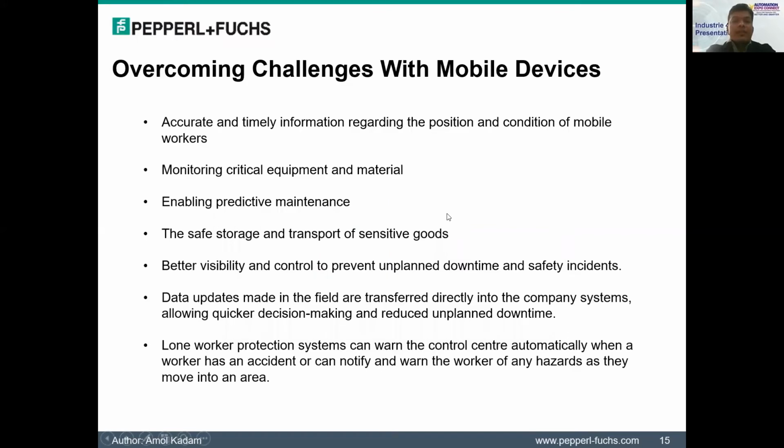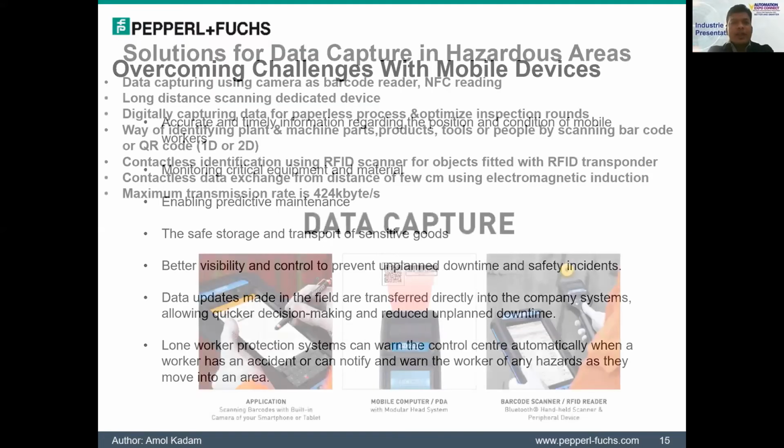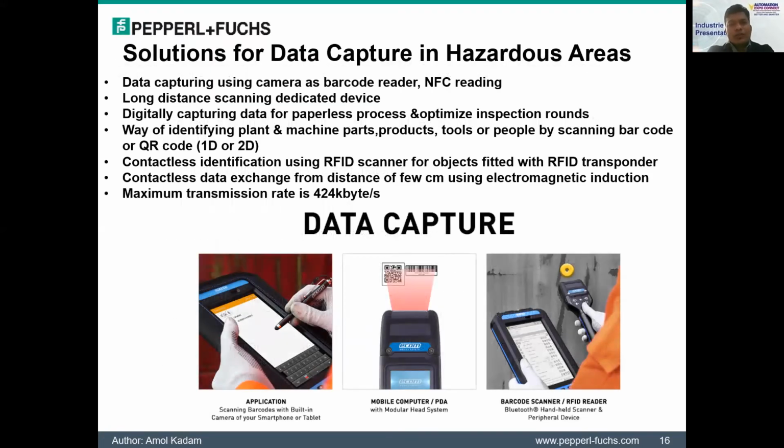Data updates made in the field are transferred directly into the company systems, allowing quicker decision making and reducing unplanned downtime. For user safety, applications like lone worker protection can warn the control center automatically when a worker has an accident, or can notify and warn the worker of any hazards as they move into an area. So these are the bundle of benefits that one can get when they use mobile devices, and these kinds of challenges can be overcome.